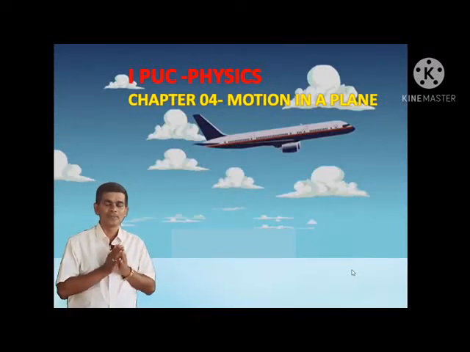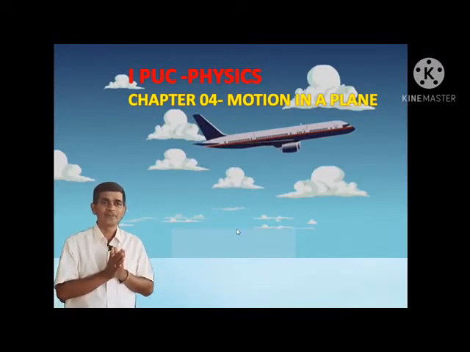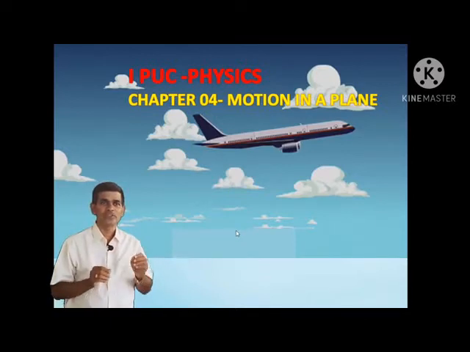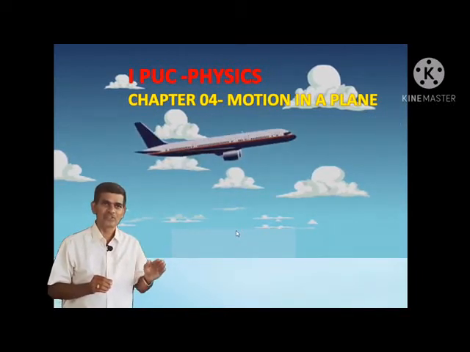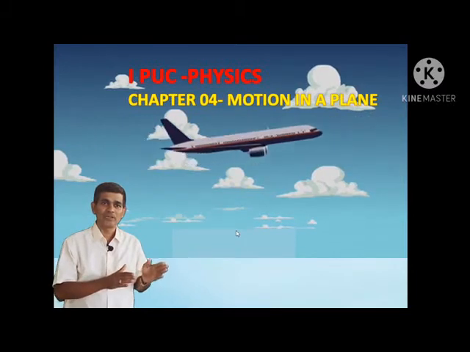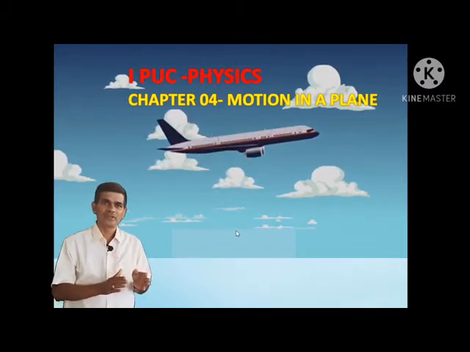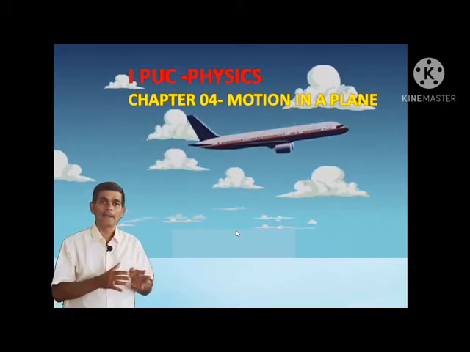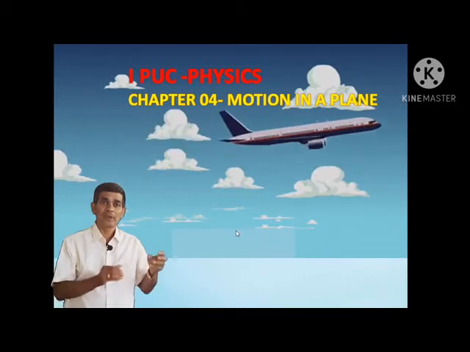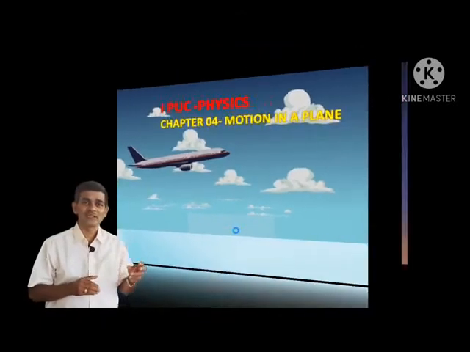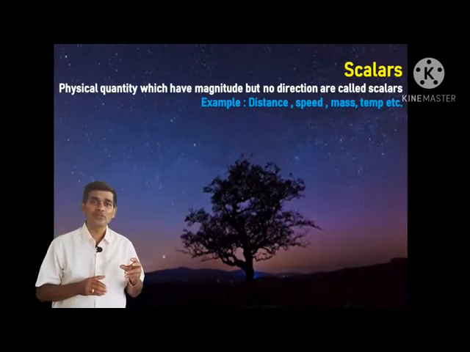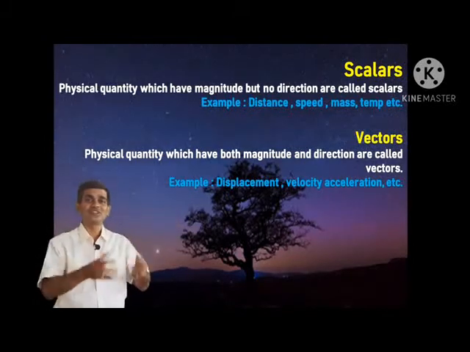Hello students, welcome to physics class. In this particular video we are discussing the fourth chapter of first PU physics: motion in a plane. In the last sessions we discussed motion of a body in a straight line, and now it continues with the study of motion in a plane. Before we study motion in a plane, we have to know about vectors. Let us see what scalars and vectors are first, and then how we can use vectors to study motion in a plane.